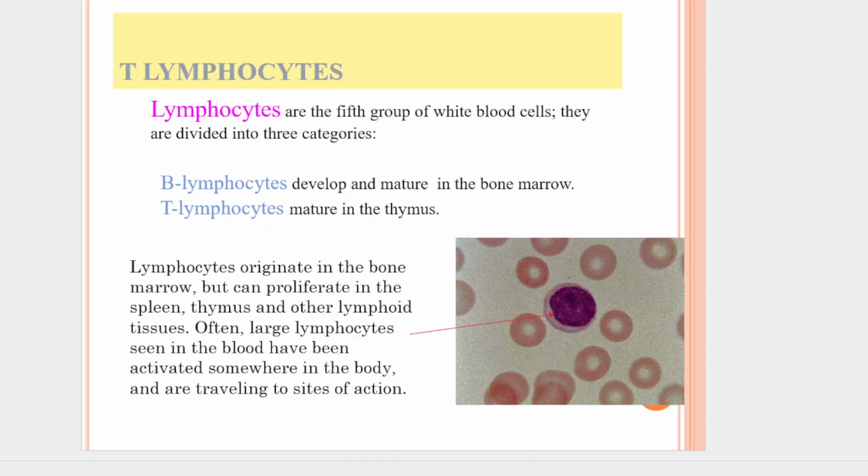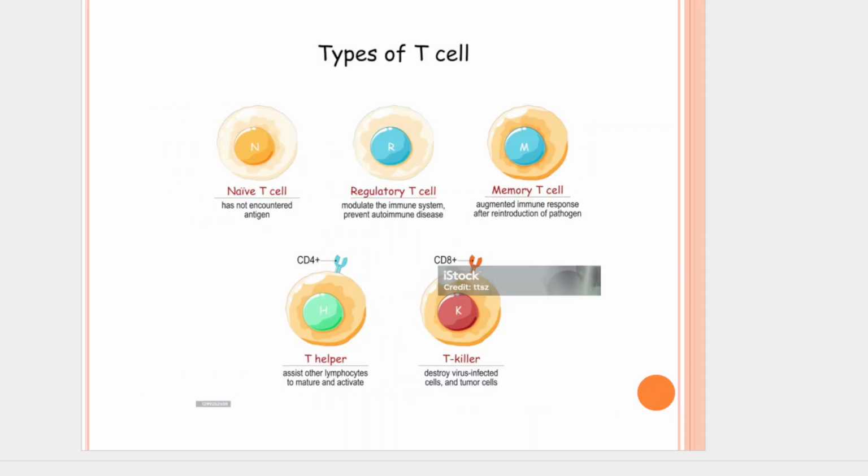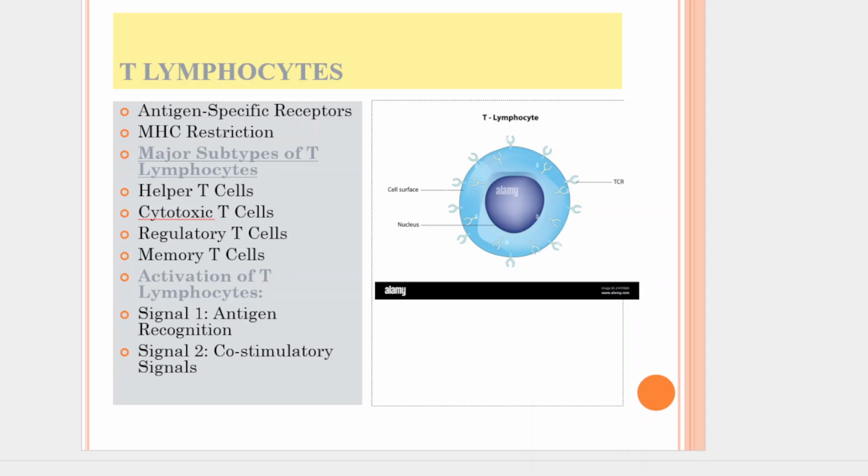T cells have antigen-specific receptors. Each mature T cell expresses a unique T cell receptor, or TCR, on its surface. This TCR can only recognize a specific peptide fragment of an antigen when it is presented by major histocompatibility complex molecules on the surface of another cell. T cells cannot recognize soluble free antigens.